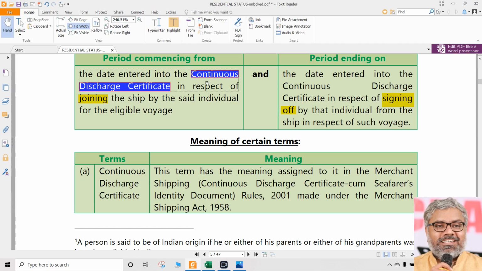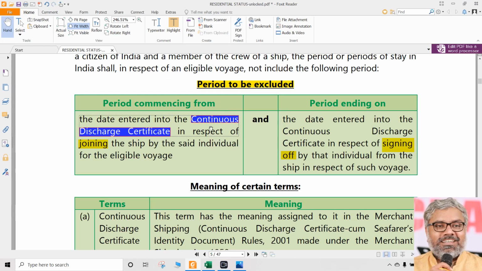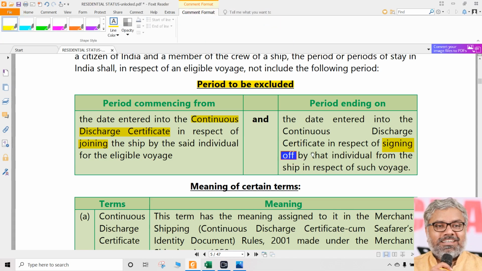Our point is whether the document called continuous discharge certificate is there. If he has signed in, that means he has left India. If he has signed out of that, that means he has entered India. In between, when he is in the ship, is that ship moving? We don't care. Is it in the territorial waters? We don't care. All those things do not matter.